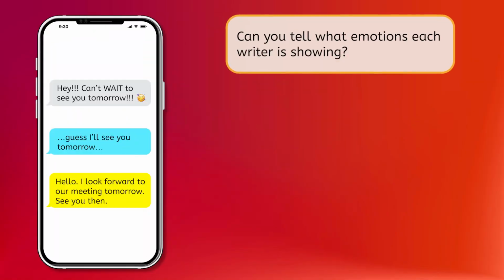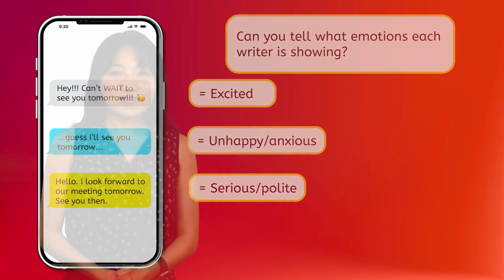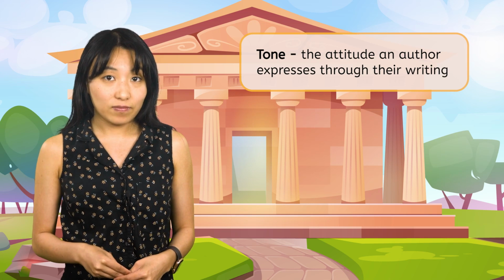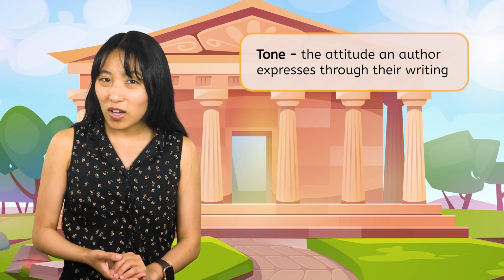Take a look at these texts. Can you tell what emotions each writer is showing? Even without tone of voice or facial expressions, it's clear this person is excited, this one is unhappy or anxious, and this last one is serious and polite. When we interpret a text to figure out how the writer is feeling, we're analyzing tone, the attitude an author expresses through their writing. Remember learning about indirect characterization in Unit 1?